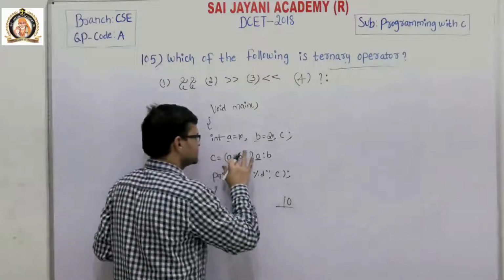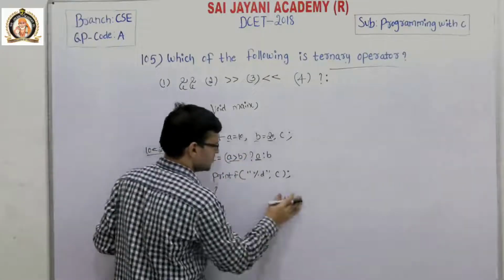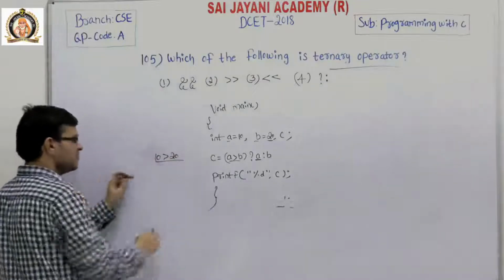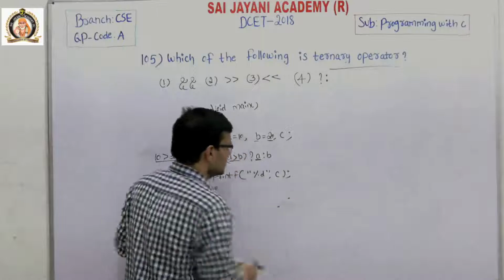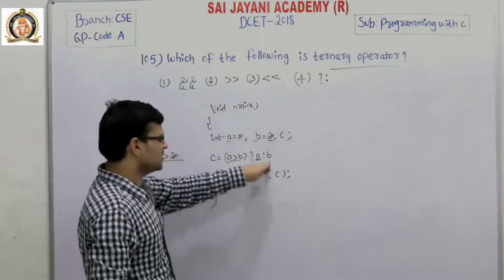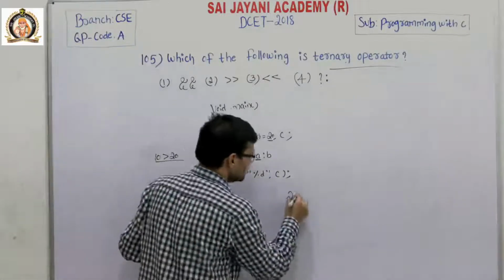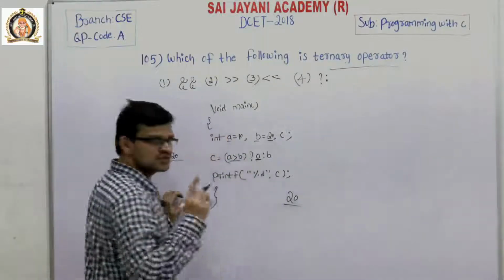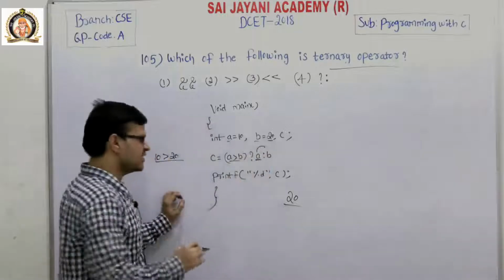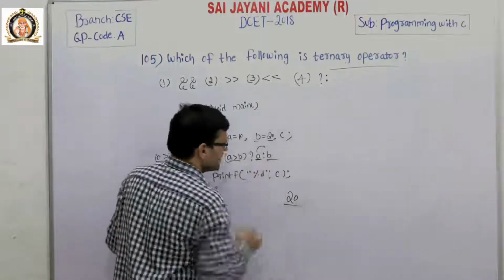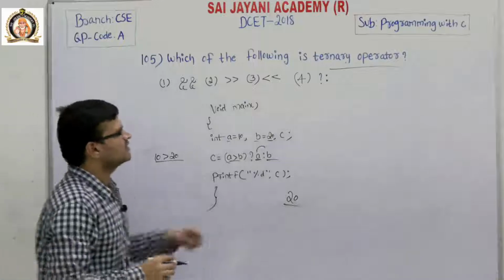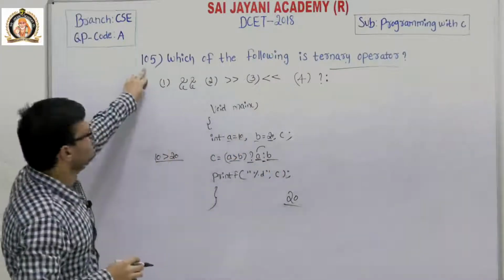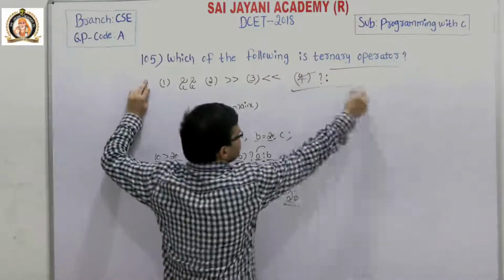Instead of using the less than symbol, if we use the greater than symbol, then 10 is greater than 20 becomes false. With a false comparison, whatever value is present in b is executed, that is 20 is printed on the screen. So if the comparison becomes true, then the a value is executed. If the comparison becomes false, then the b value is executed. In the ternary operator we use the question mark and colon symbols. So for question number 105, the fourth option is the right option.